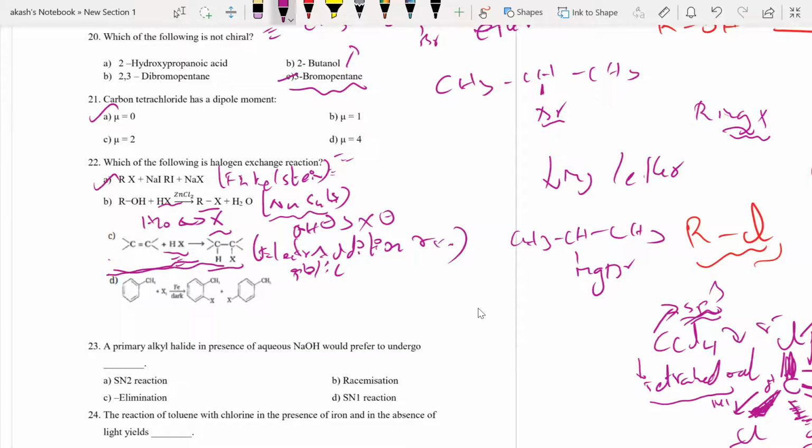If the same addition happens in C double bond O, it is also addition, but there it is called nucleophilic addition reaction, and we'll see that when we do the aldehydes, ketones and carboxylic acids chapter. C double bond O will undergo nucleophilic addition, whereas C double bond C will undergo electrophilic addition. There are reasons for this, but some other day we'll discuss. Here it is normal electrophilic addition. This is not a halogen exchange.